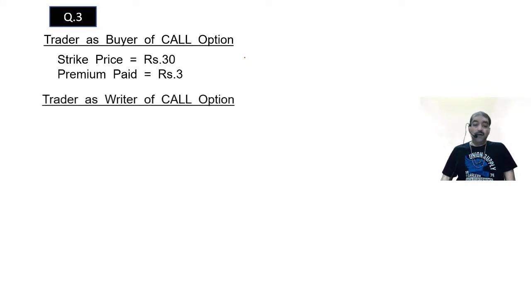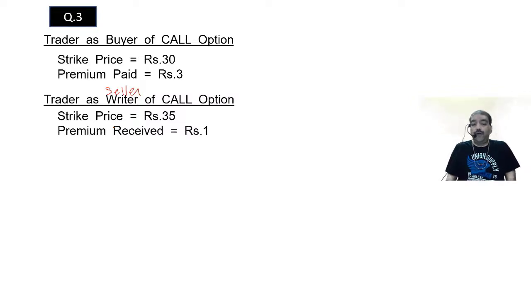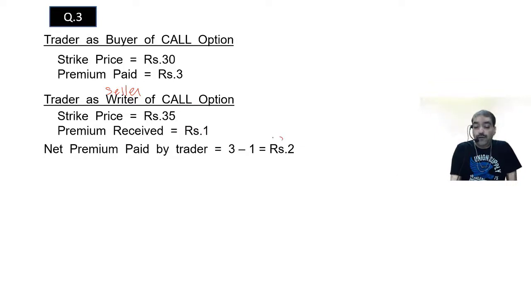Trader is writer of call option. Strike price is 35, and if you are selling, if you are a writer, writer means you are a seller of option, not product. You are not selling any product, you are selling a right, you are buying a right. Seller of call option, you receive the premium because you are selling now. The premium received is 1 rupee. You are paying 3 rupees, you are receiving 1 rupee, so net amount of cash outflow is 2 rupees. Net outflow of cash is 2 rupees.